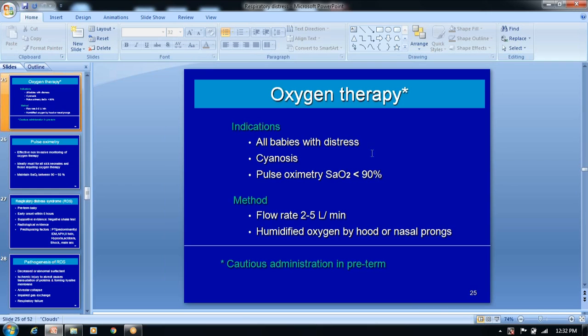Here, how to give this oxygen? All babies who have respiratory distress and cyanosis, with SpO2 less than 90%, you have to give oxygen by nasal cannula or face mask. The flow rate of the oxygen should be 2 to 5 liters per minute, and usually the oxygen should be humidified, by hood or nasal prongs.